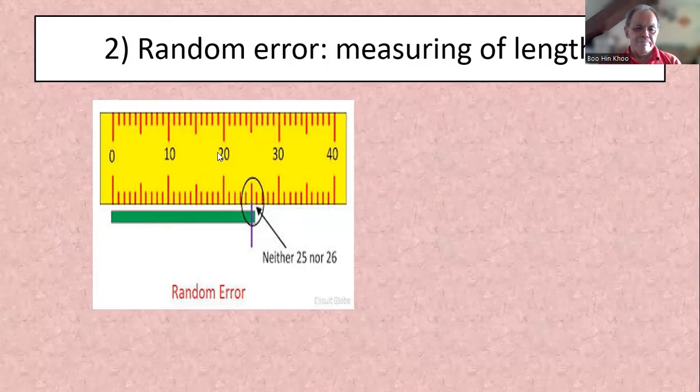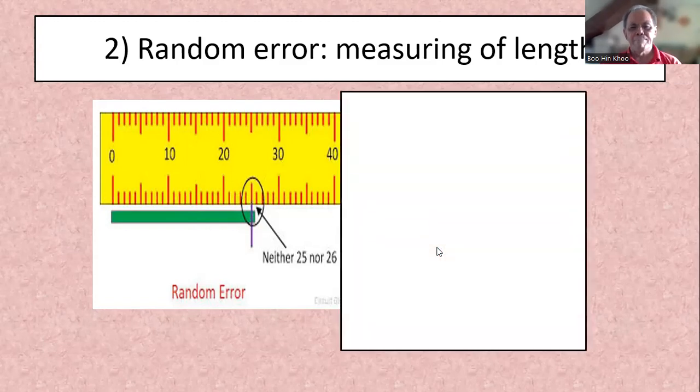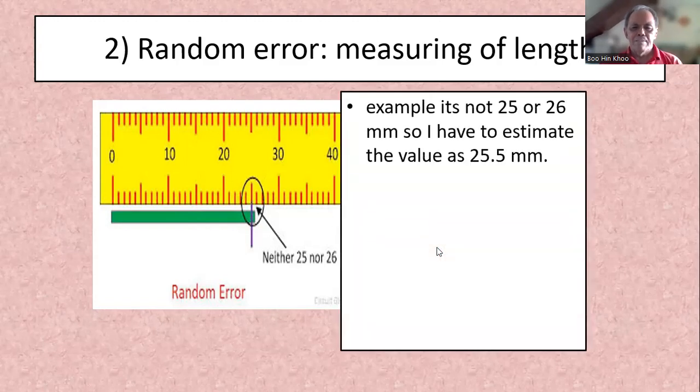So we have 24, 25, 26. So it's between 25 and 26. Right? It's not exactly 25 or 26 millimeters. So I have to estimate the value as 25.5 millimeters, or 25.4, 25.6, up to your, we call it uncertainty.